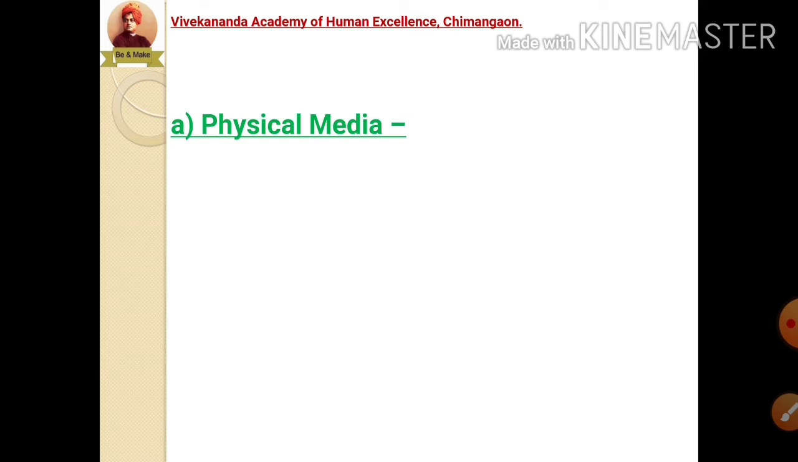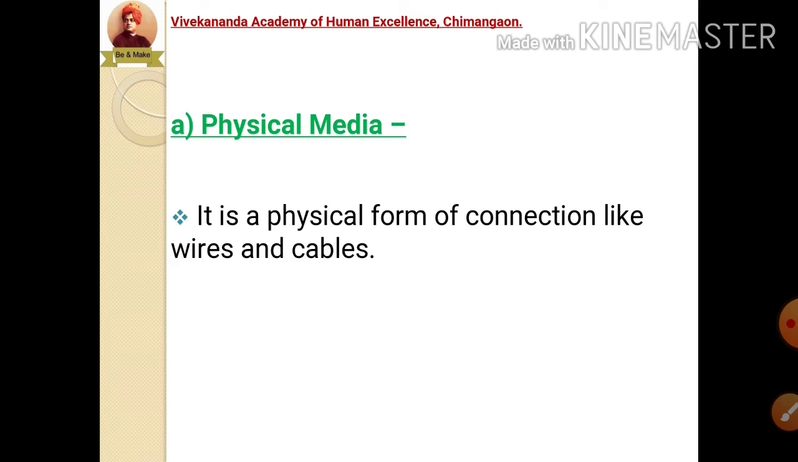As the name suggests, physical means the cables are actually getting connected with two devices. So it is a physical form of connection like wires and cables. Now in this form of physical media, mostly we are going to use the twisted pair cables, coaxial cable and fiber optic cables. So let us learn all these types of cables one by one.